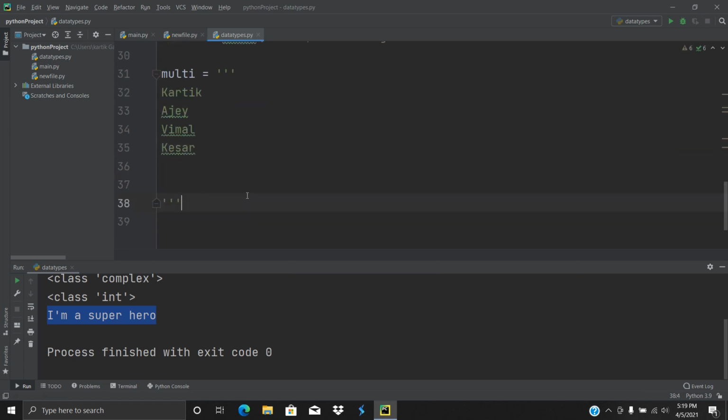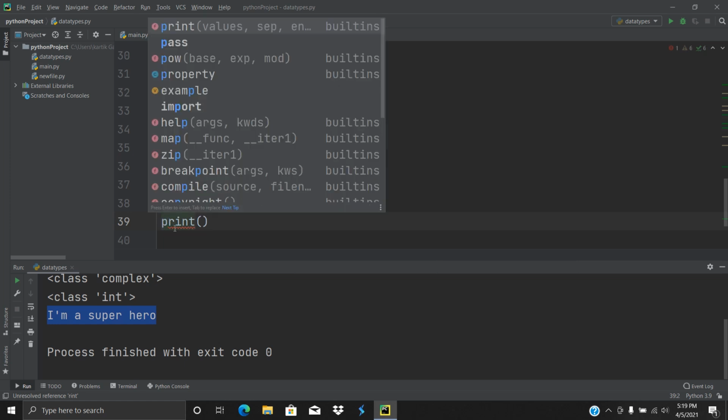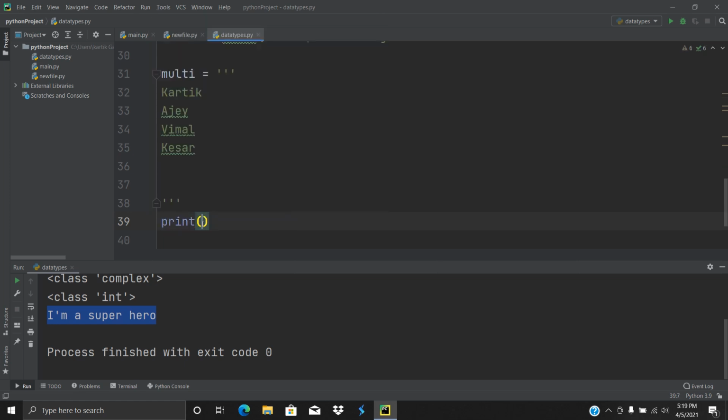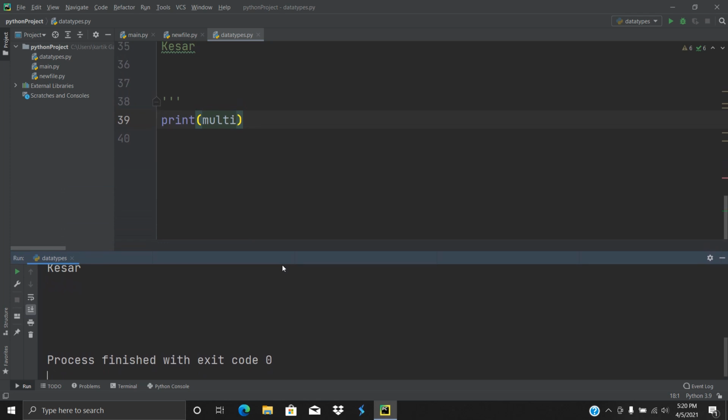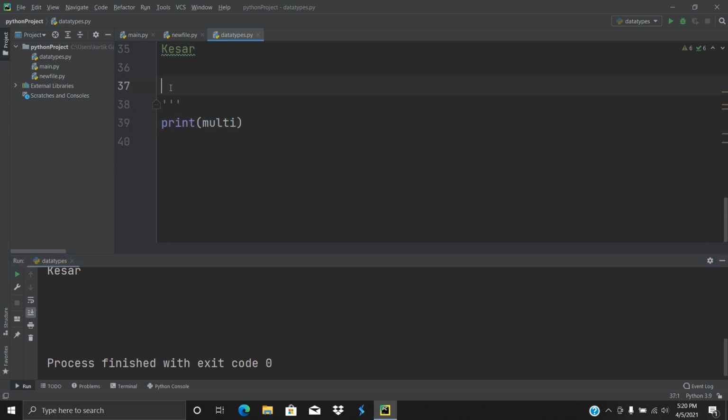Alright, now I want to print the multi variable. Sorry, I have given a capital P here. You just remember you need to give a small p, and then run it. Here you can see we have got the output as Karthik, Ajay, Vimal, Kesar. So the string returns everything that you have given to it, with the spaces or blank lines also.